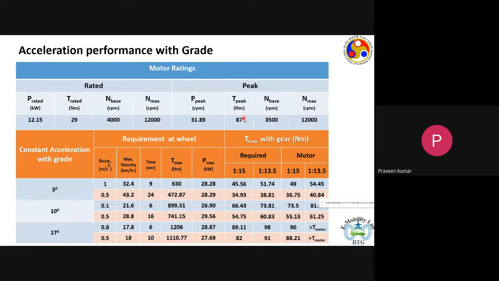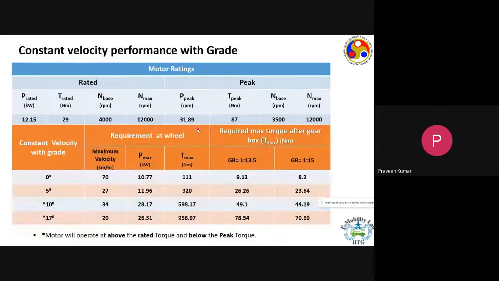So this is how, by doing grade analysis, we would know the limits of operation of the vehicle. This is critical when we do the grade negotiation analysis. This was at constant acceleration, and a similar thing can be done at constant speed as well.